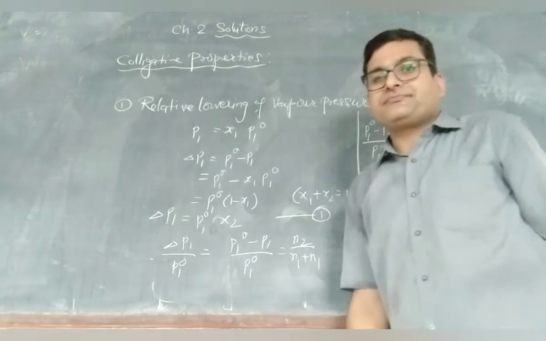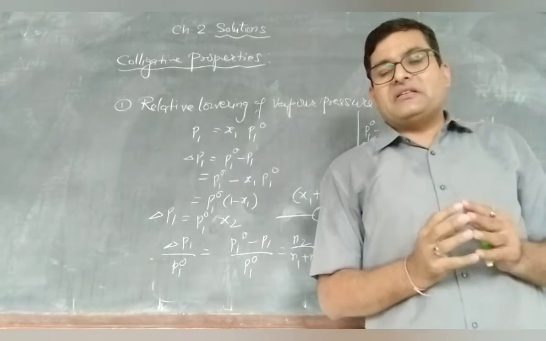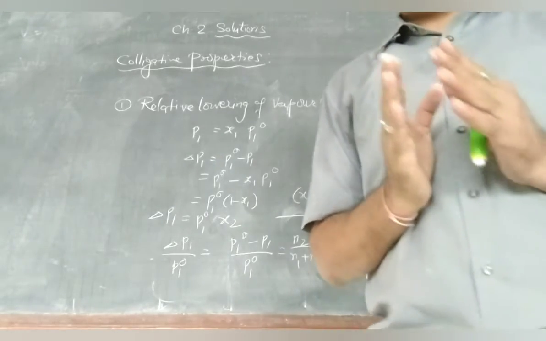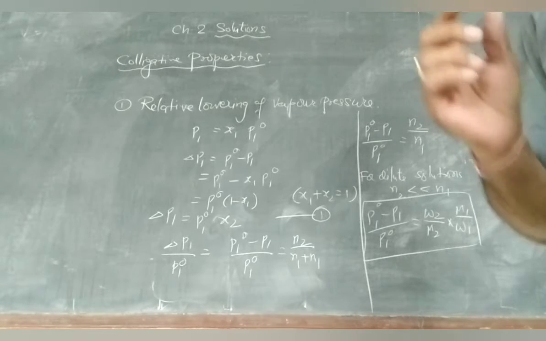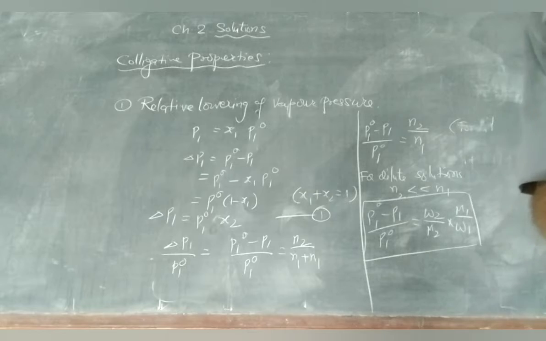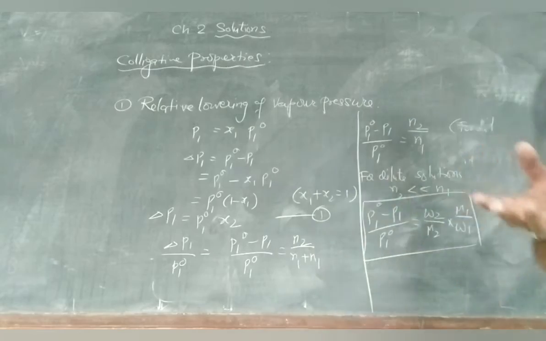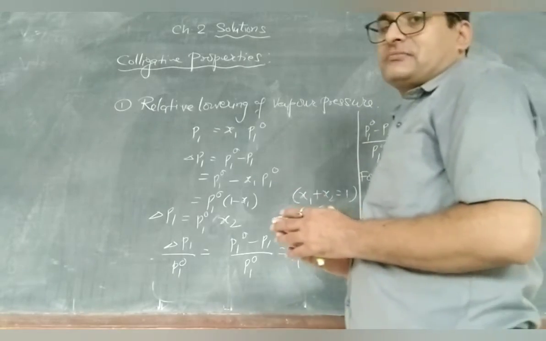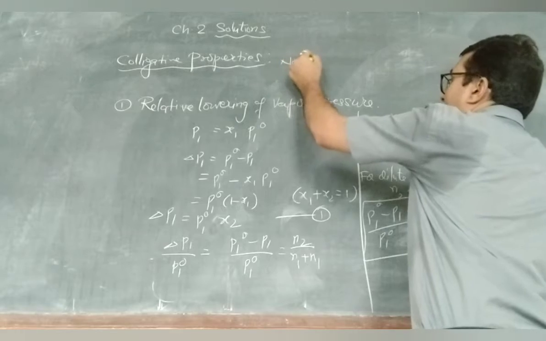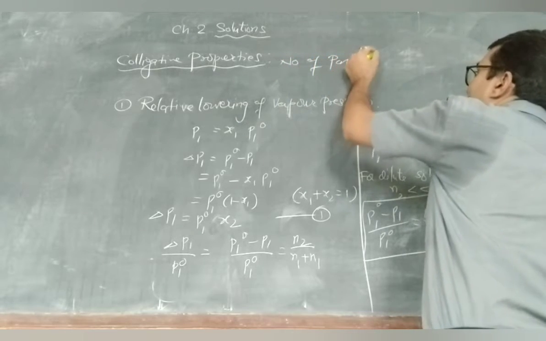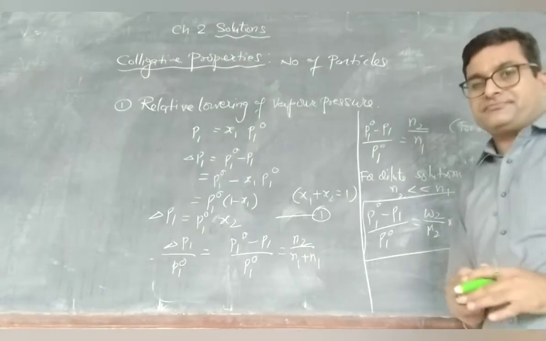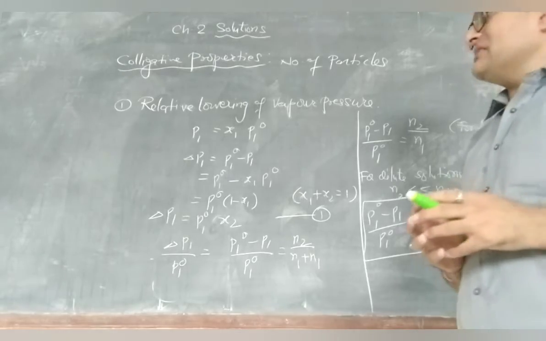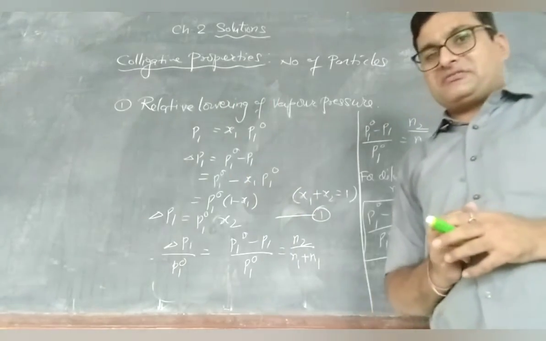Colligative properties. Colligative property means the properties that depend on the number of particles irrespective of their nature. Some of the properties depend on the number of solute particles, not on the type of particles or the nature of particles. Such types of properties are called colligative properties.